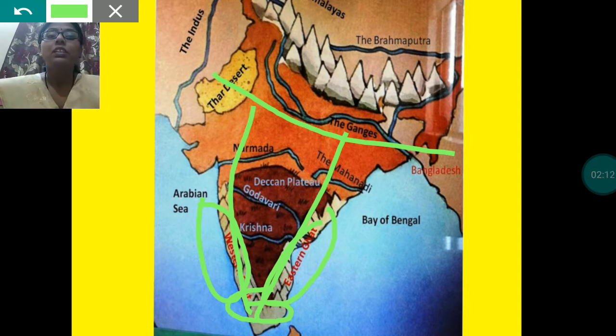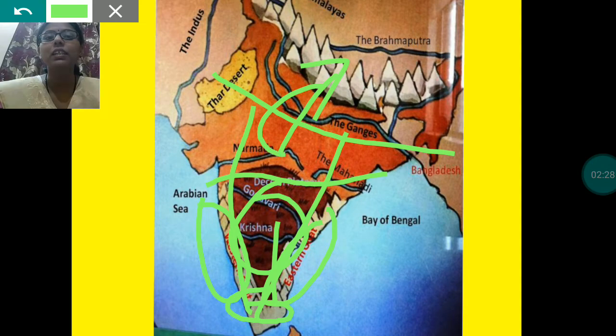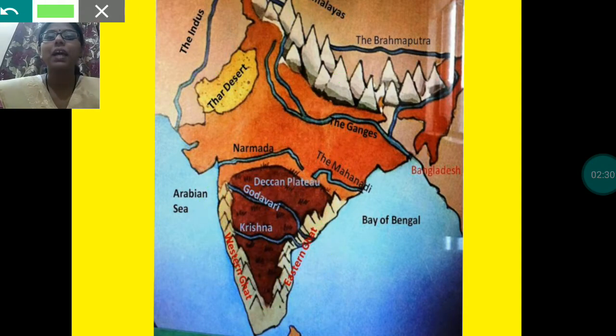Clear? River Narmada divides the Southern Plateau into two parts. Upper part is known as the Central Highland and lower part is known as the Deccan Plateau. This part is known as the Deccan Plateau and this part is known as the Central Highland.